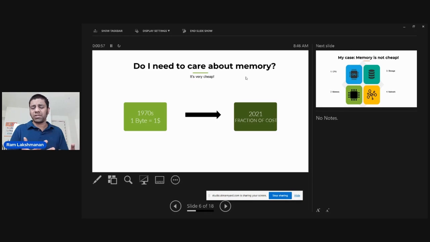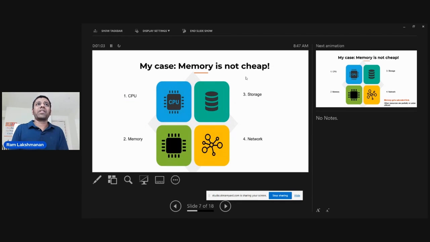It's almost negligible, right? But still, I would argue memory is not cheap. Here is my rationale. Friends, as engineers, at the level we work, there are only 4 types of compute resources available. One is CPU, second is memory, third is storage, and fourth is network. So these are the 4 compute resources.